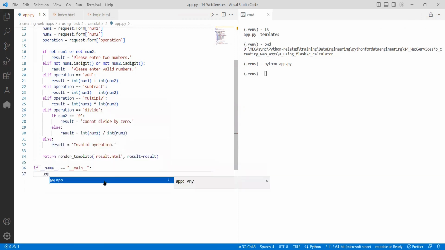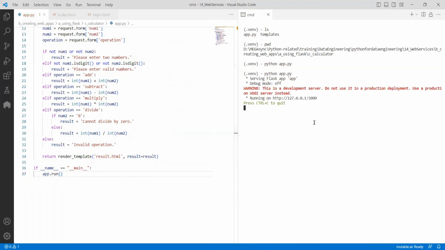So I add app.run(). If I do it right now, it will execute. It is saying that I am executing on the 5000 server. It will be like this. So if I navigate to this address, then you can see it.